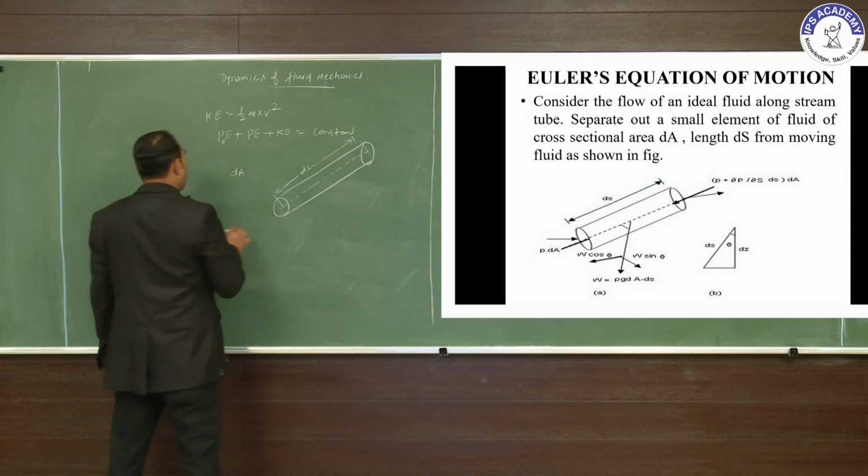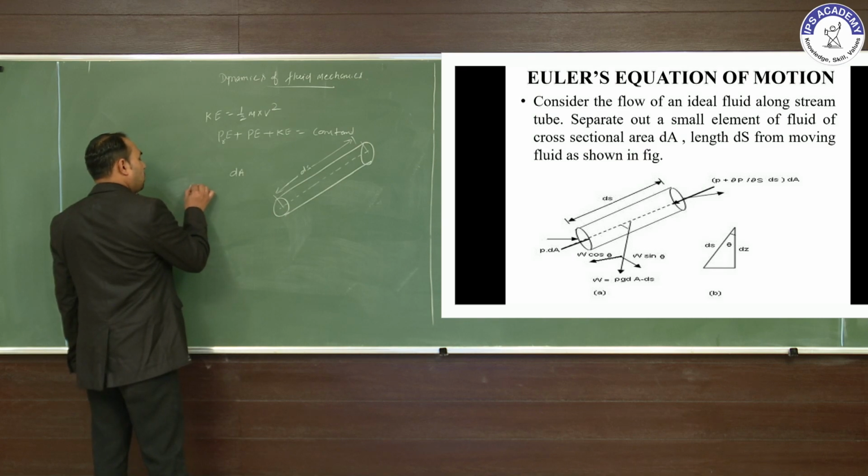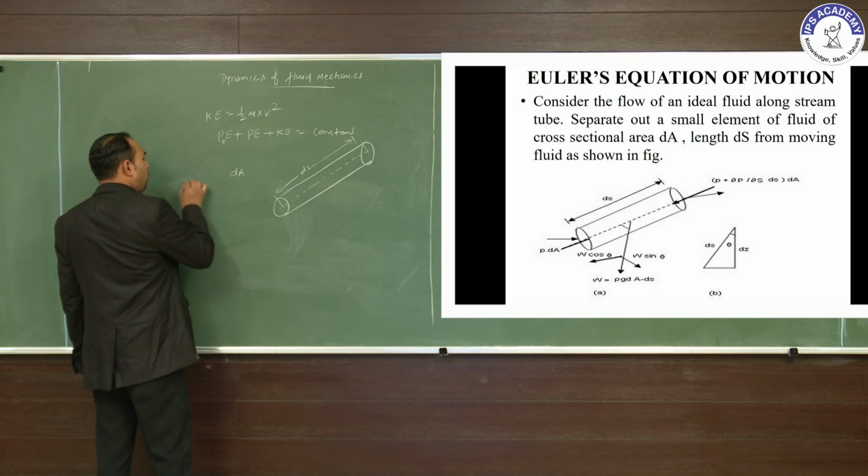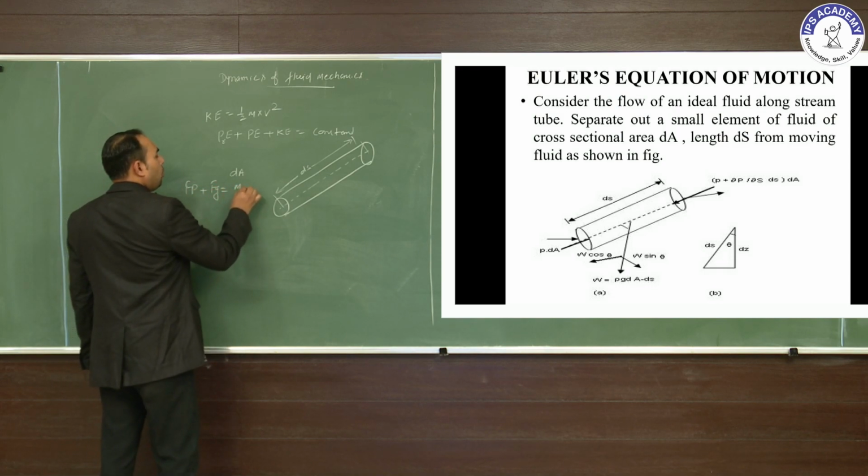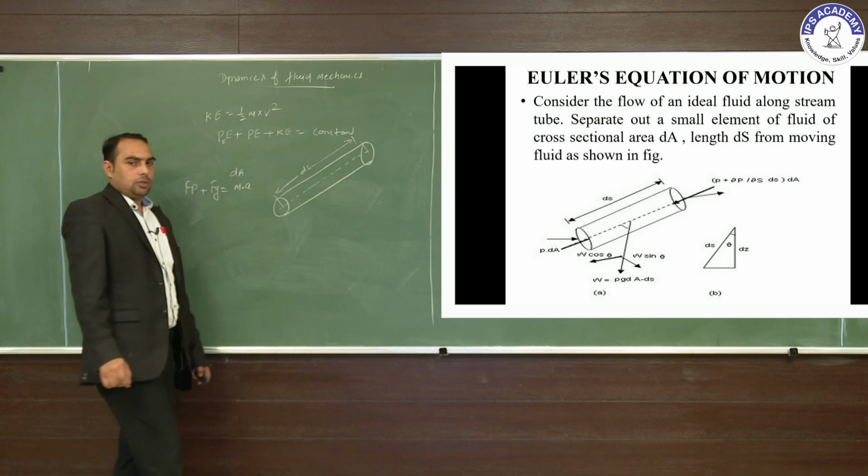Here two types of force act. One is the pressure force, and another is the force due to gravity. The pressure force plus the gravity force is equal to mass into acceleration.